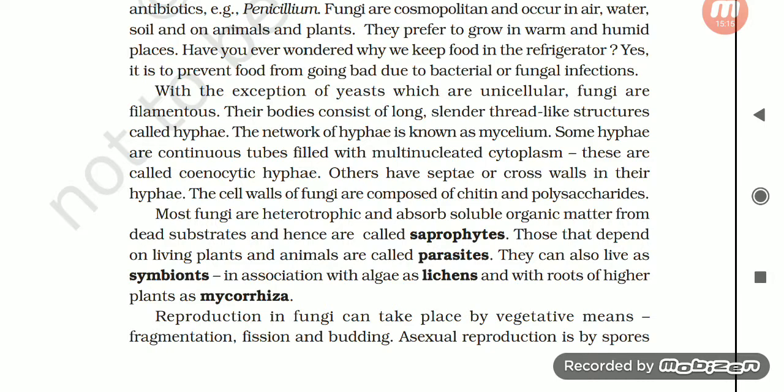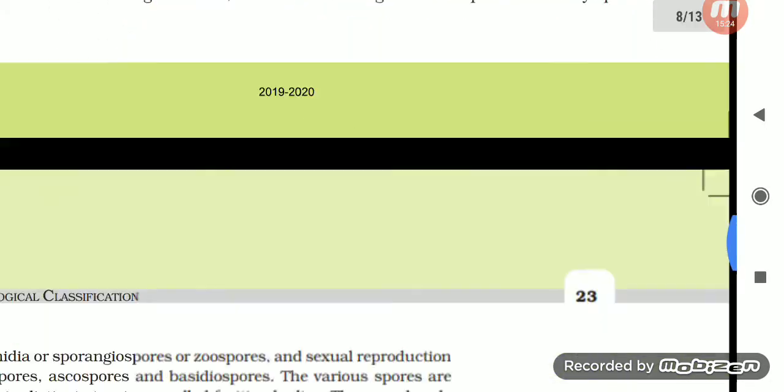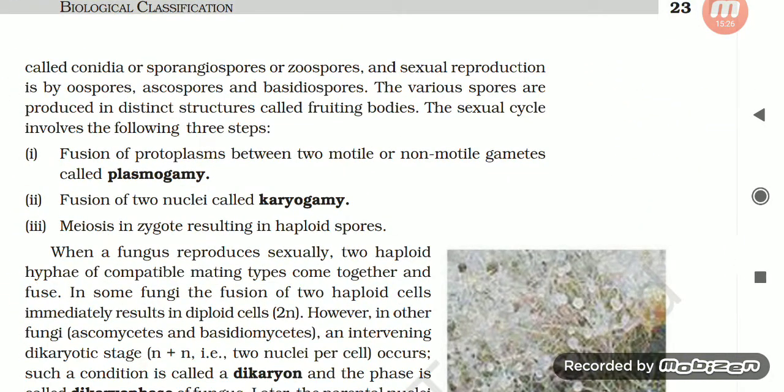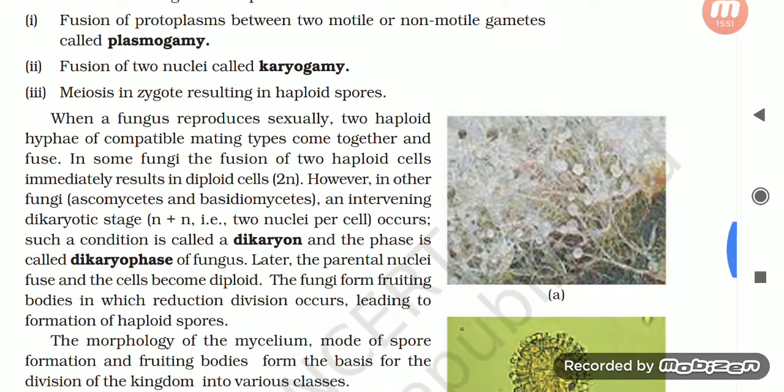mycorrhiza. Reproduction in fungi can take place by vegetative means: fragmentation, fission, and budding. Asexual reproduction is by spores called conidia or sporangiospores or zoospores, and sexual reproduction is by oospores, ascospores and basidiospores. The various spores are produced in distinct structures called fruiting bodies. The sexual cycle involves the following three steps: fusion of protoplasm between two motile or non-motile gametes, called plasmogamy; fusion of two nuclei, called karyogamy; and meiosis in the zygote, resulting in haploid spores.